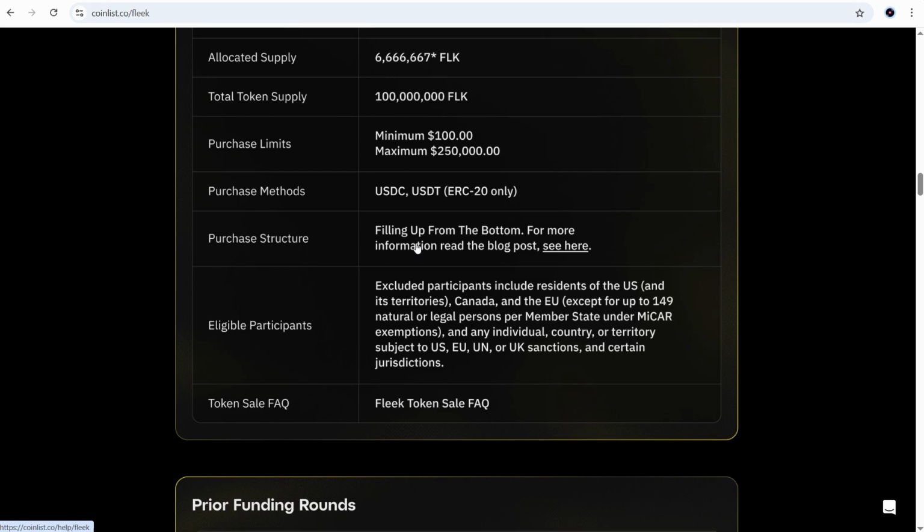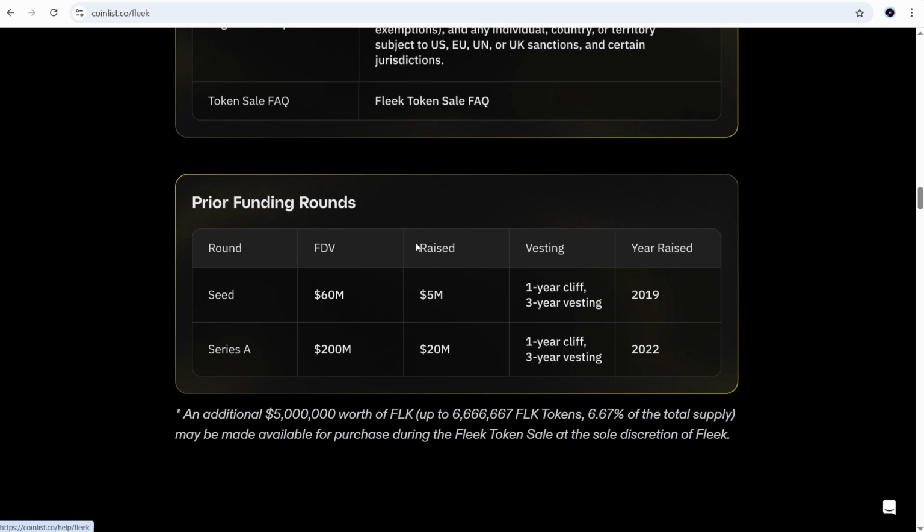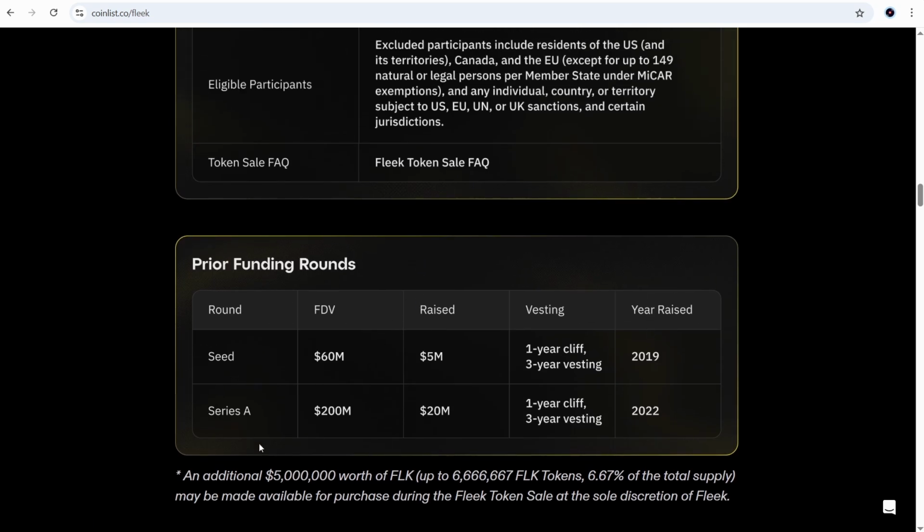One more surprising thing is the prior funding rounds. It's said that Polychain and Coinbase bought tokens at a $200 million FDV, which is almost 3 times higher than our current price on Coinlist.